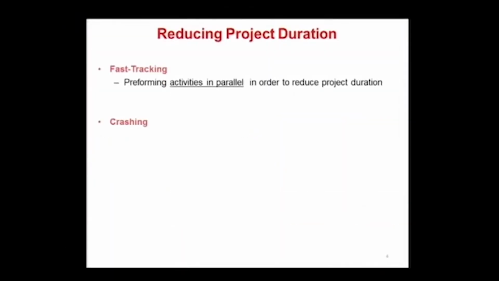Okay, so if we look at the ways you can reduce project duration, we can say fast tracking, where we perform activities in parallel, or crashing, which is reducing the duration of activities to reduce project duration. So what we are going to deal with in this session is crashing. Fast tracking is possible, and in practice it is commonly used, but as far as our network sequence goes, we do not want to change the relationships as of now. We will talk more from a theoretical perspective about how crashing can be done.